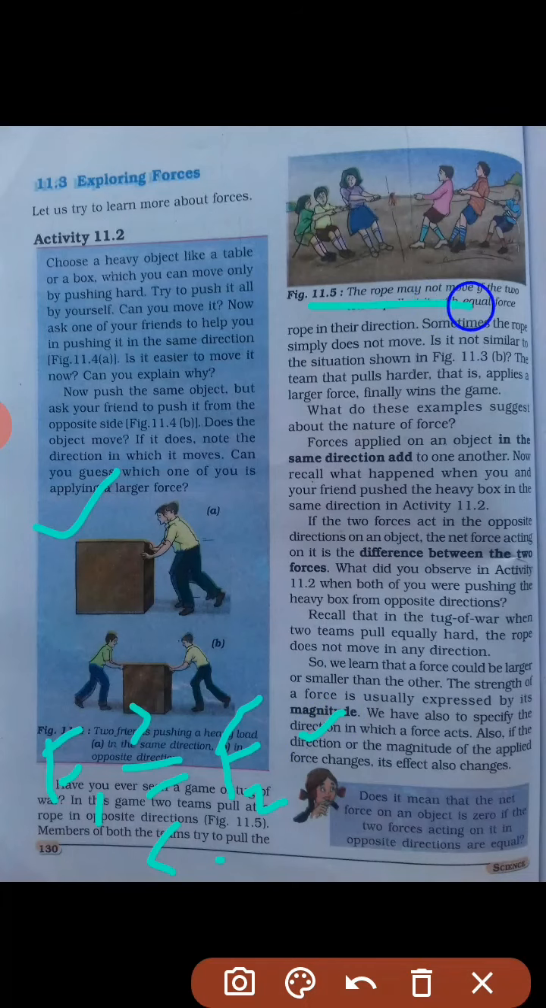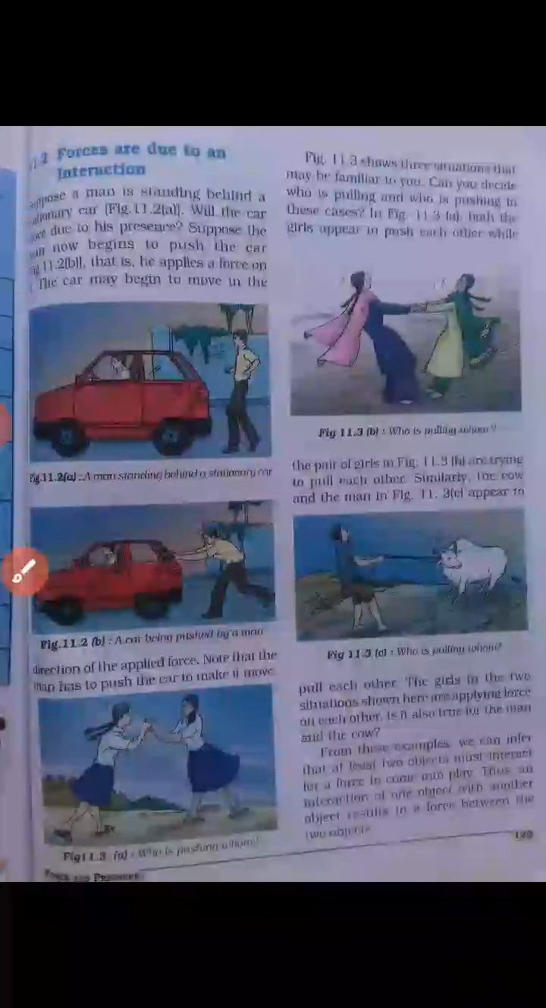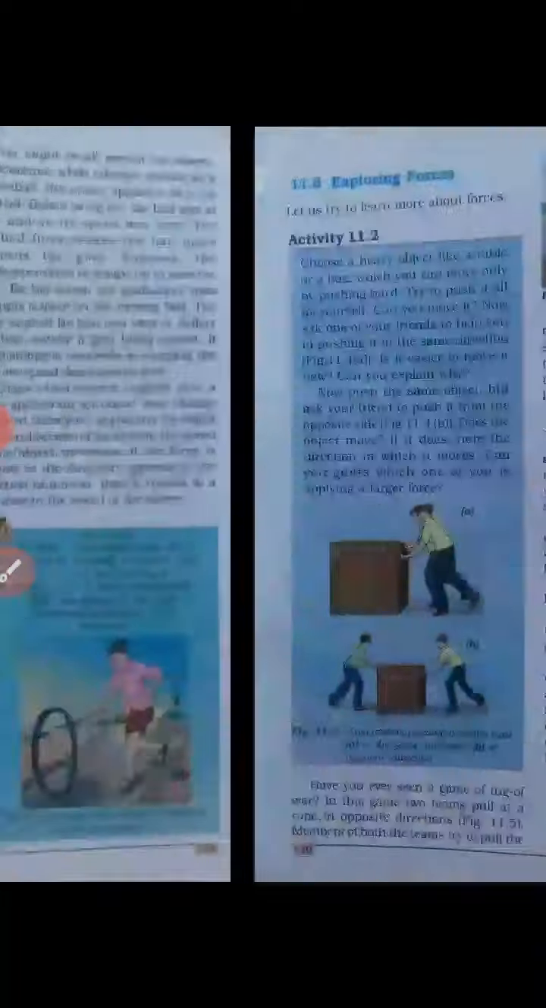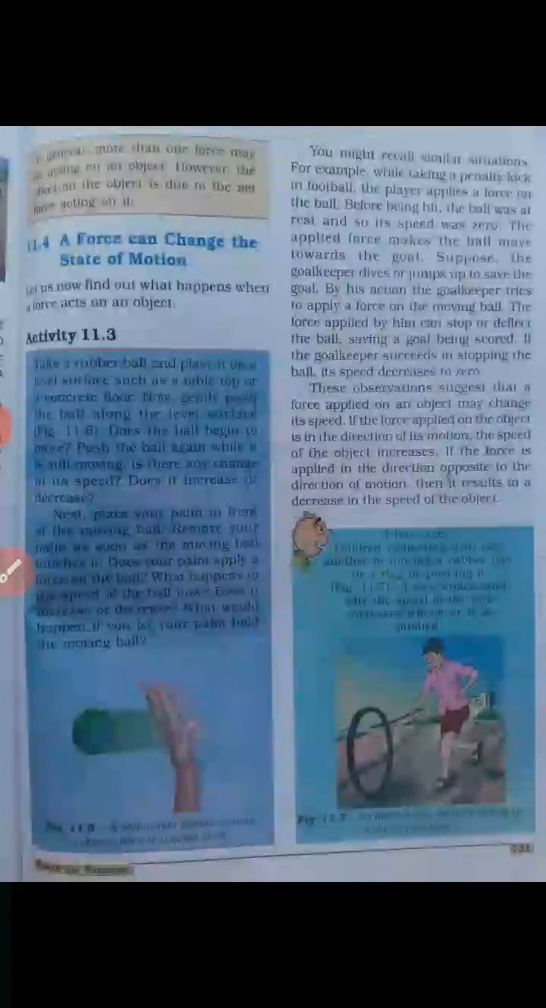Similarly, the tug of war example, in which the rope is being pulled by both teams, and it is balanced or unbalanced forces. So the examples are clear to you. Or a person is pushing a car, or girls are playing or pulling an animal by a tether. So that we have already discussed in this chapter of force and pressure. Other than that, you are also aware of the